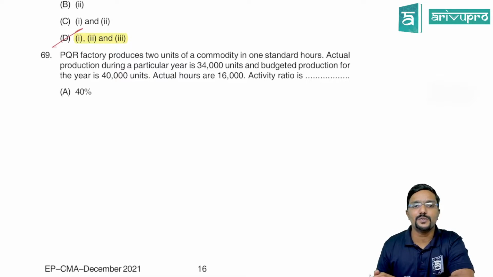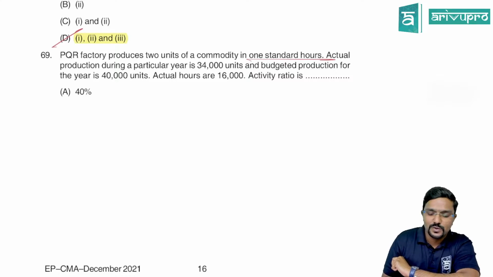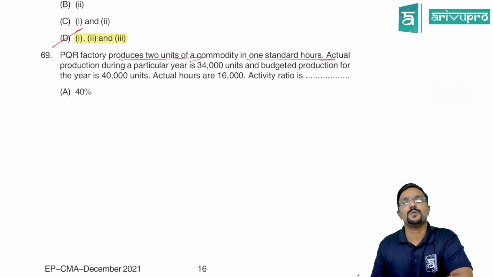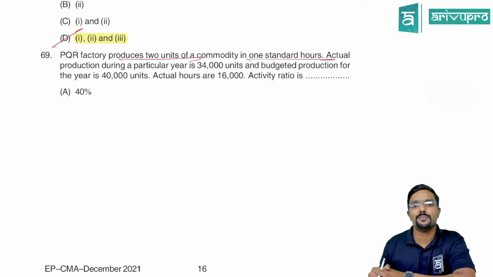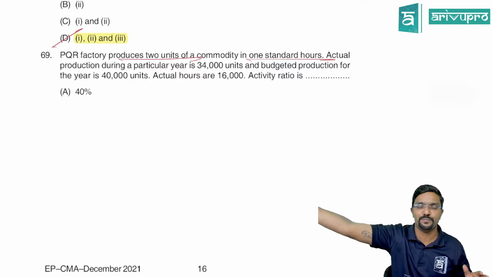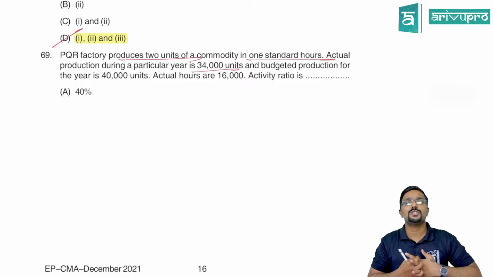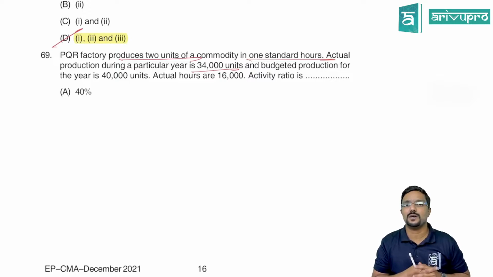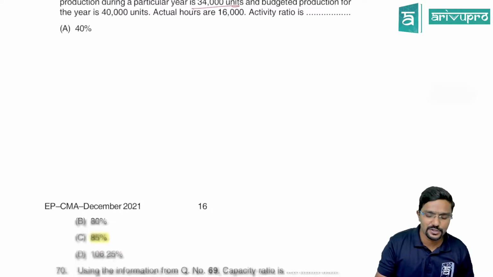PQR factory produces 2 units of a commodity in 1 standard hour. So in 1 hour, how many units they are supposed to produce? 2 units. Actual production during the particular year is 34,000 units, and budgeted production for the year is 40,000 units. Budgeted production is like a target, what you are supposed to achieve. But what you actually achieved is 34,000. Actual hours worked is 16,000. Activity ratio they have asked.